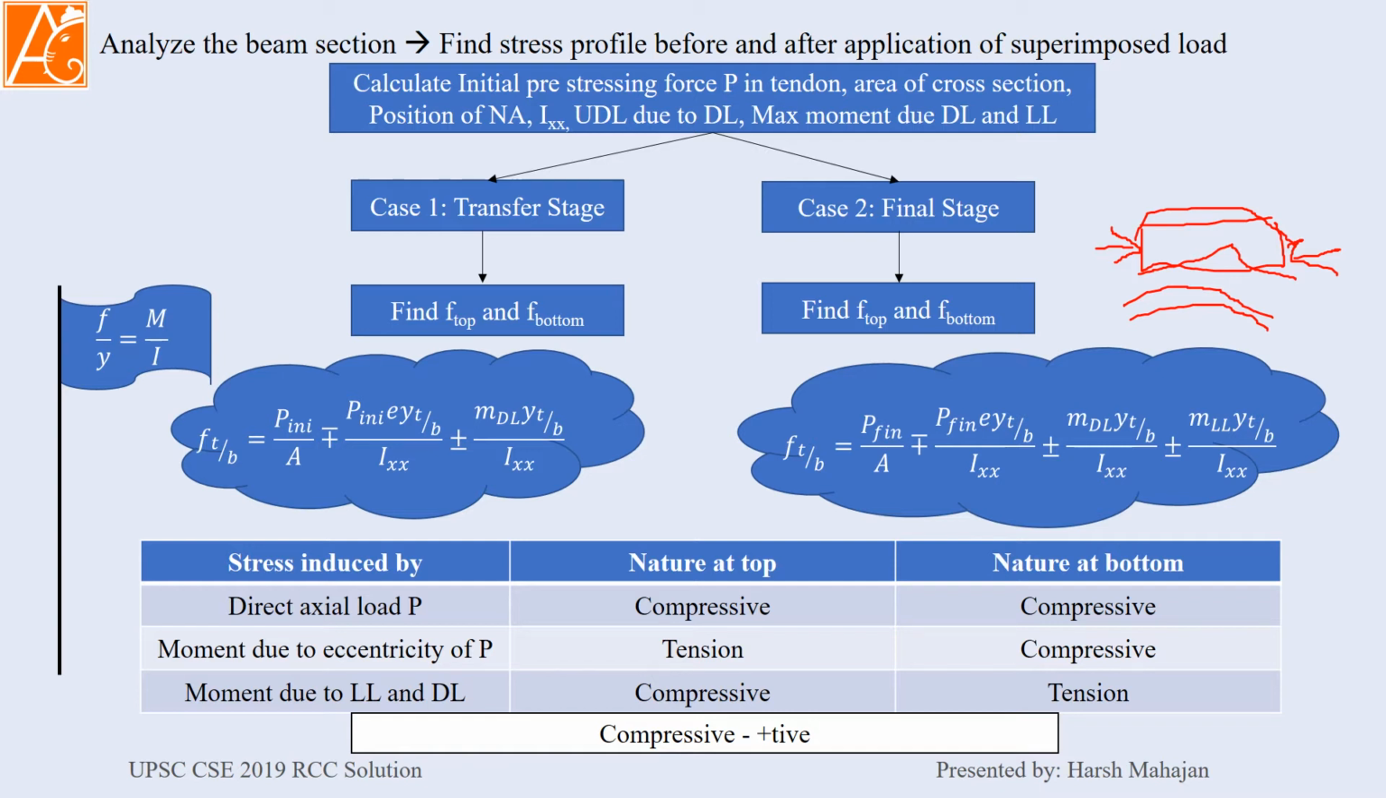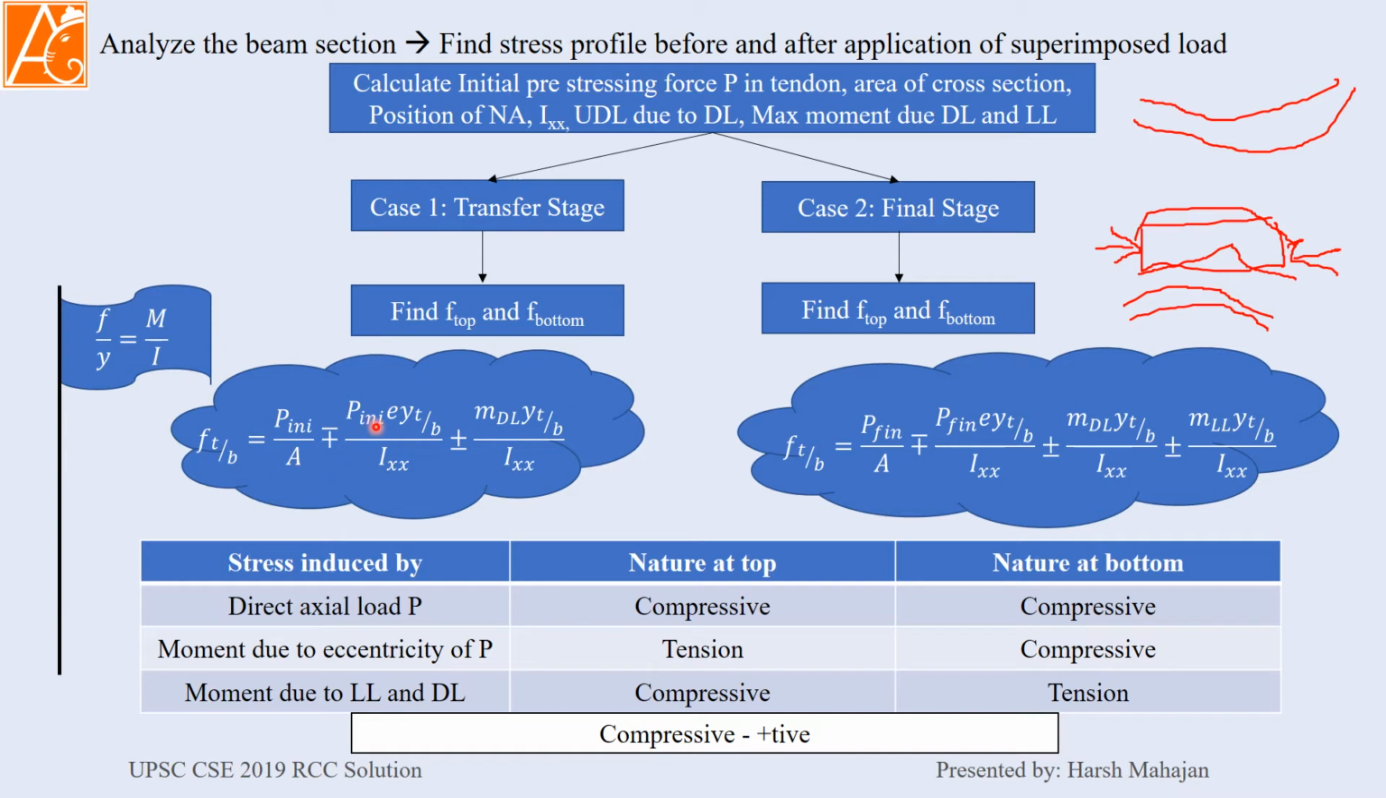Now when you apply dead load and live load, the response will be opposite. It will be like this. Now at the top you will find the compression and at the bottom you will find the tension. I am using one sign convention here, that compressive is positive, which means tension is negative. Analyze the formula. P initial by area, which is compression, positive.